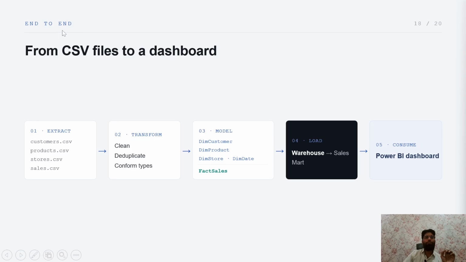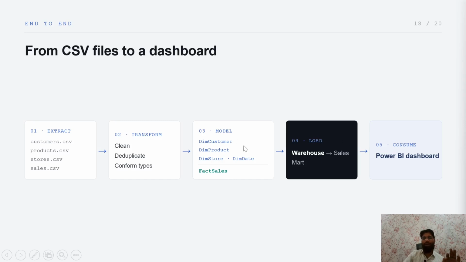Next we have an end-to-end flow, from a CSV file to a dashboard. I need to create a dashboard from the CSV files, right? So first I will extract data, maybe from different CSV files. Then we perform the transformation operation. We clean it, maybe there are missing values, null values, duplicates, and maybe we have to convert different data types. So first we get the data, then transform it, and then perform modeling operations. That means we divide the data into different tables, which could be dimension tables as well as fact tables. Dimension tables hold descriptive data, and fact tables hold measurable data, which could be in numerical form, right? And then we load it into the data warehouse, right?